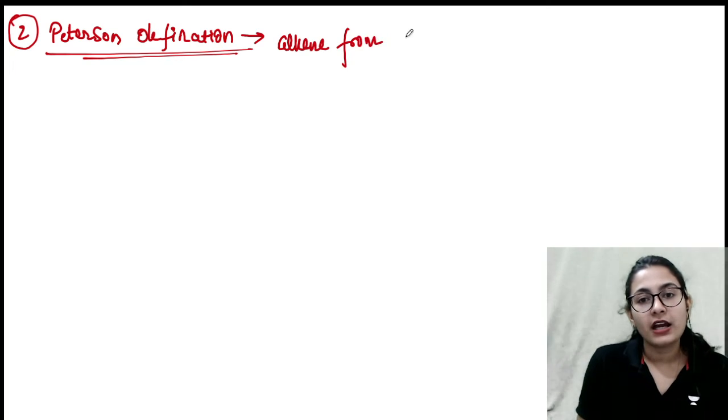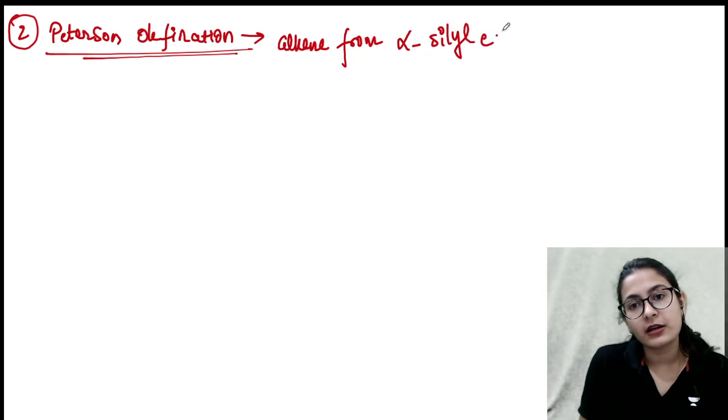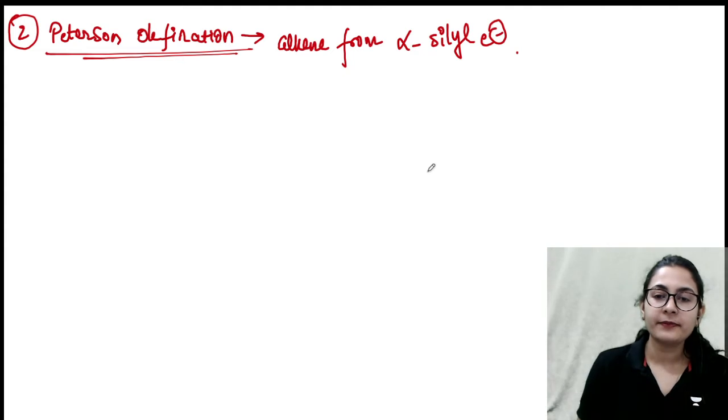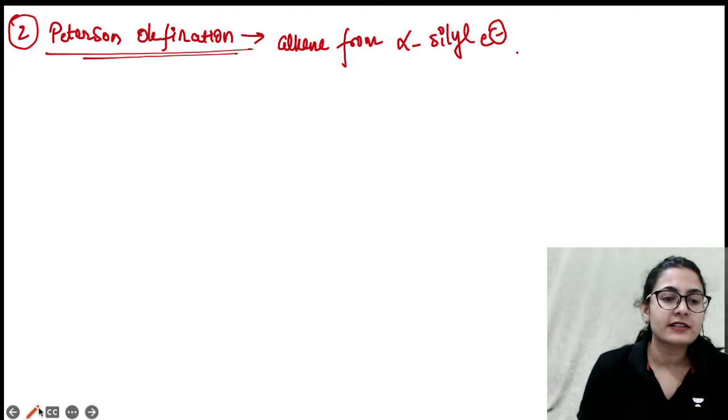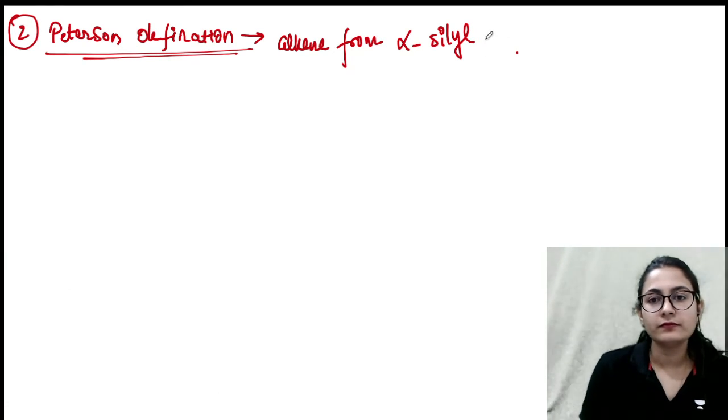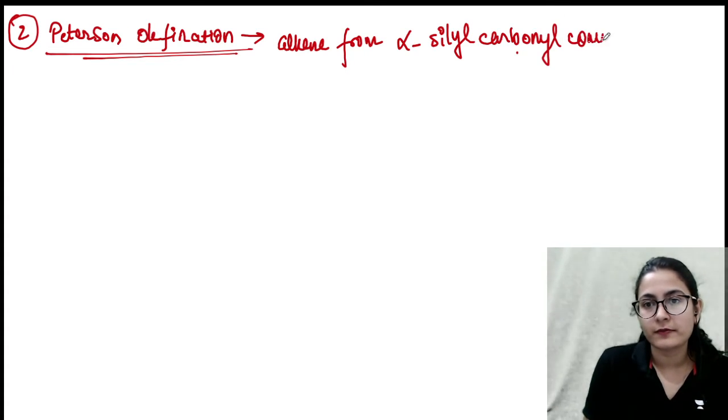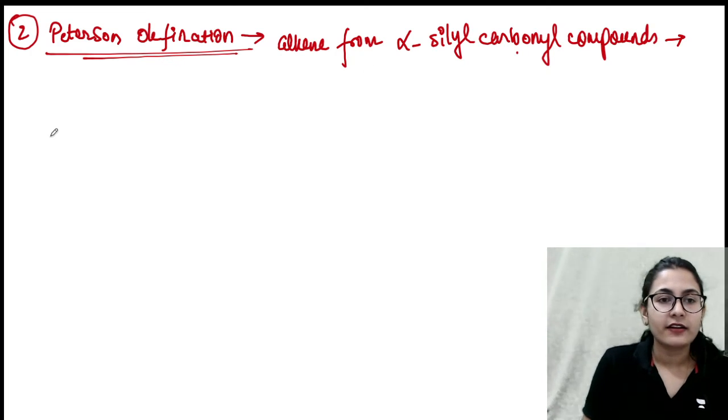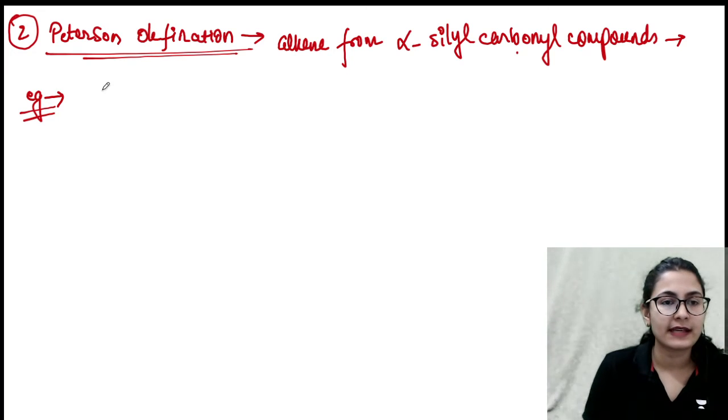from alpha silyl carbanion basically. Okay, alpha silyl, or you can write alpha silyl carbonyl compounds. Yes, very, very important. Let's see an example. Peterson elimination or olefination, we are just directly going to see with examples only.